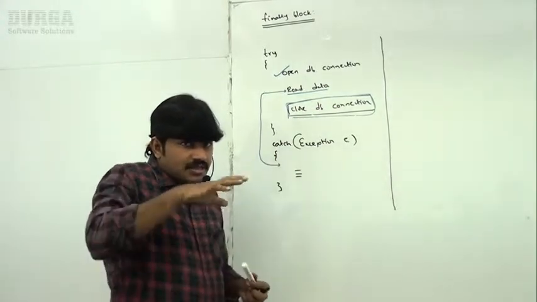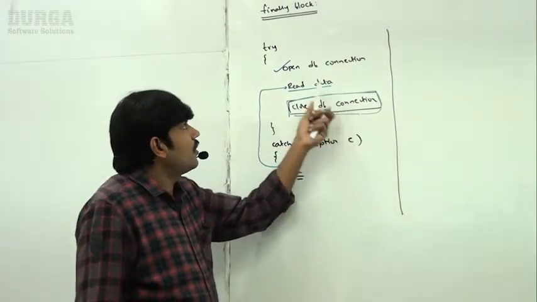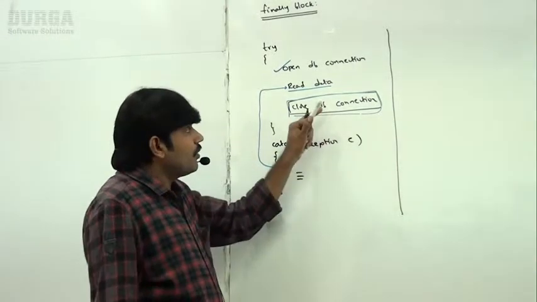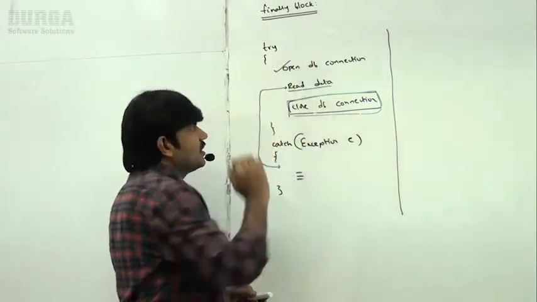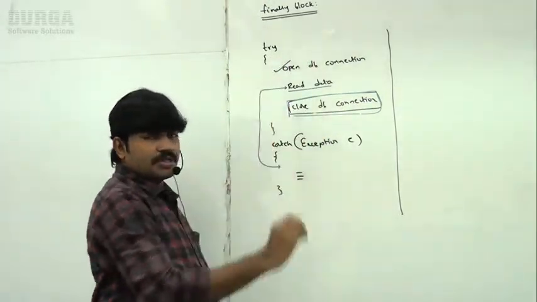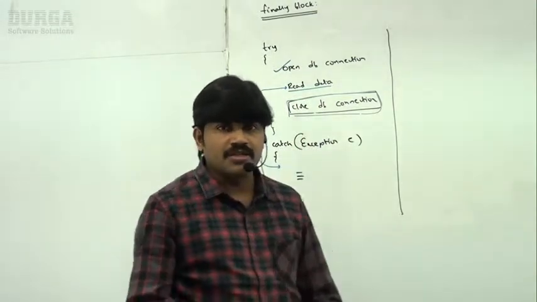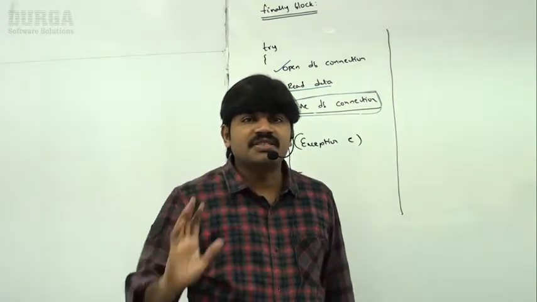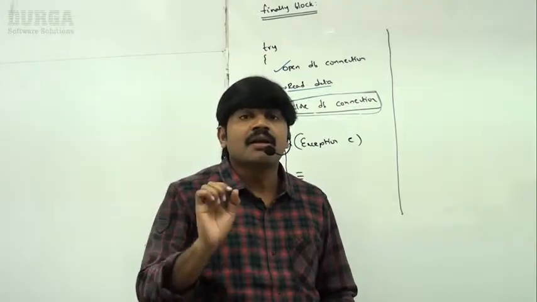That's why it is never recommended to maintain cleanup code inside a try block, because there is no guarantee for the execution of every statement. Sir, before this, if an exception rises, then this line is not going to be executed. Who is going to close the DB connection? No one is going to close. One database connection will be wasted. Is it clear, right? So try block is never meant for cleanup code.